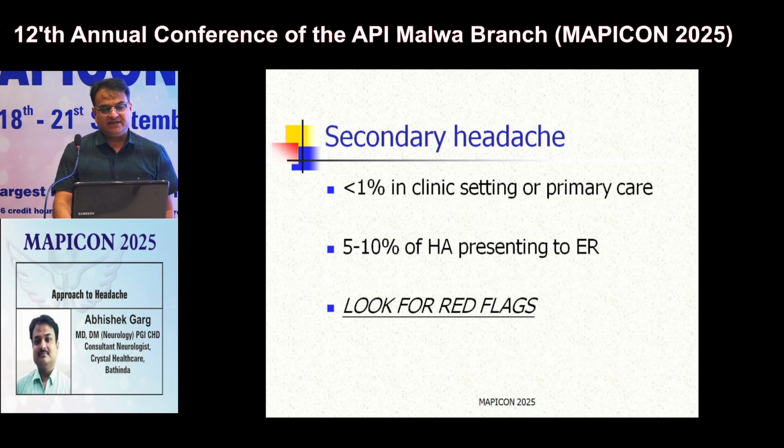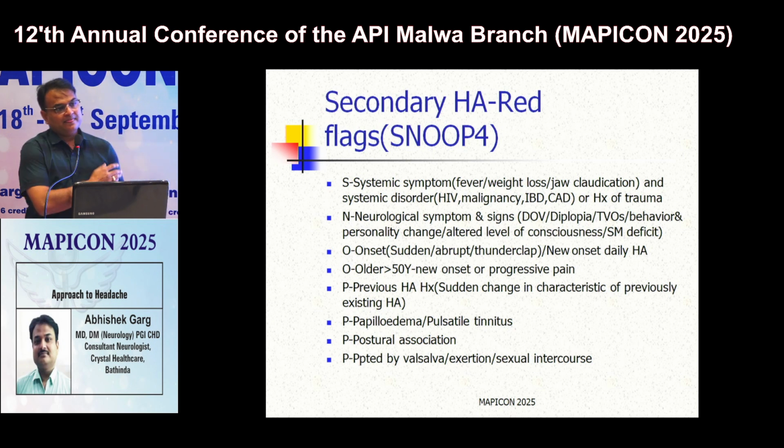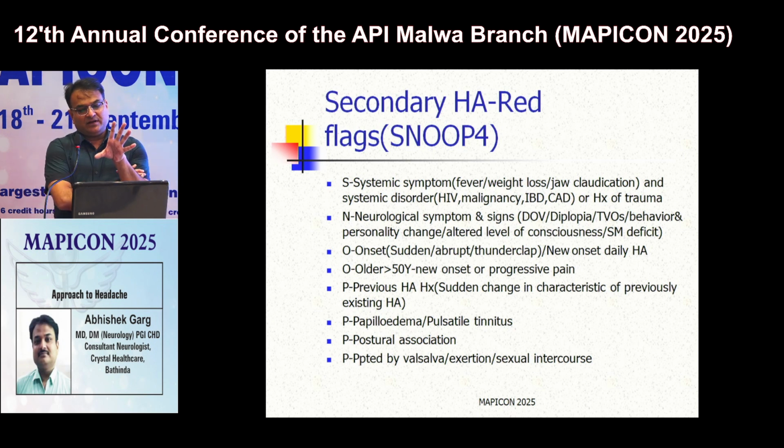For this, there is a mnemonic, SNOOP4. This is a very simple mnemonic with which we can easily differentiate secondary headaches from primary headache. What is this? S is for systemic symptoms: if the patient has a history of fever, weight loss, jaw claudication, some underlying systemic disorder like malignancy, coronary artery disease, inflammatory bowel disorder, or history of trauma.